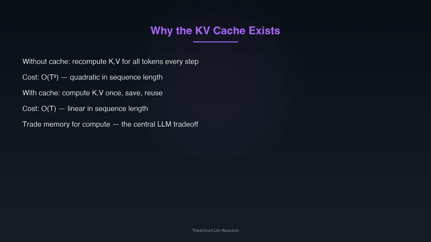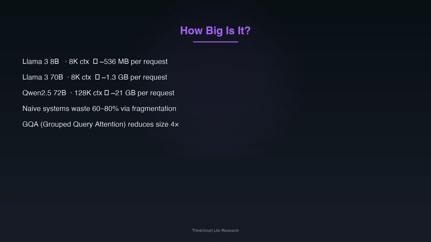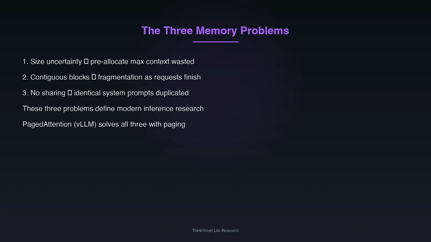new token generated. For Llama 3 8B at 8,000 tokens of context, the KV cache for a single request is over 500 megabytes. For a 70B model at the same context, over a gigabyte. For a 72B model at 128,000 tokens, over 20 gigabytes, just for one conversation.